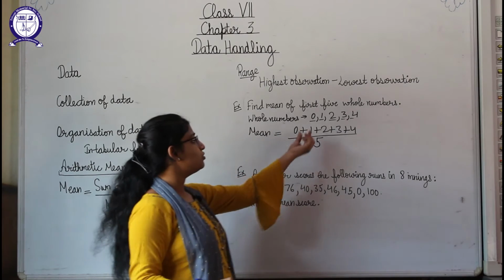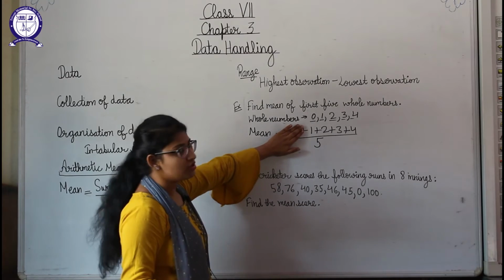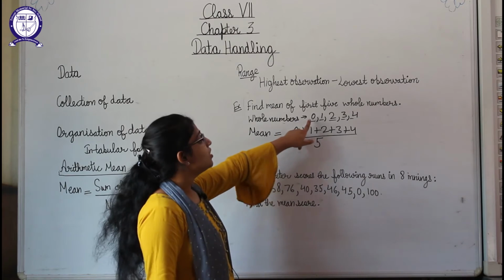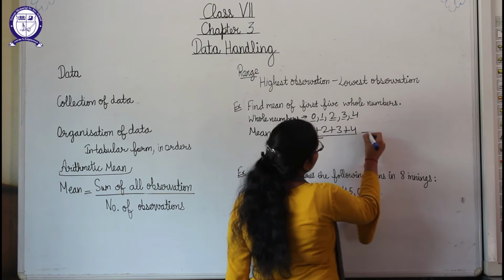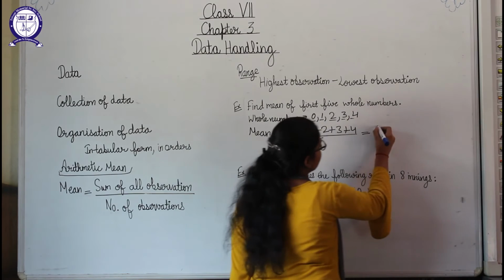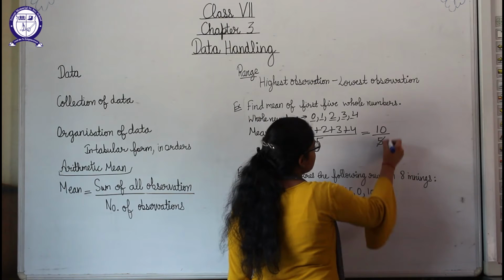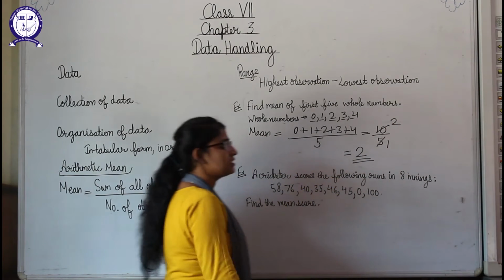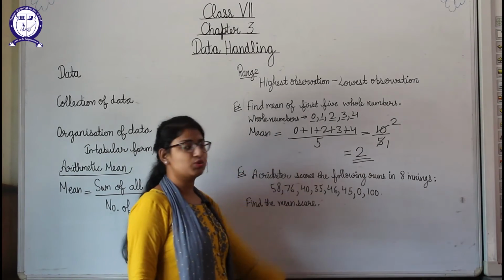Students, you have to include the observation 0 also. It is not like this that you will not write 0 here and you will not count it for number of observations also. Always you have to consider 0 also. Now what we will do, we will add the numerator part. So here 1 plus 2 is 3, 3 plus 3 is 6, and 6 plus 4 is 10. And what is in the denominator? 5. Now here 5 ones is 5 and 5 twos is 10. So what is our answer, students? 2 is our answer. Okay, means mean of first 5 whole numbers comes out to be 2.